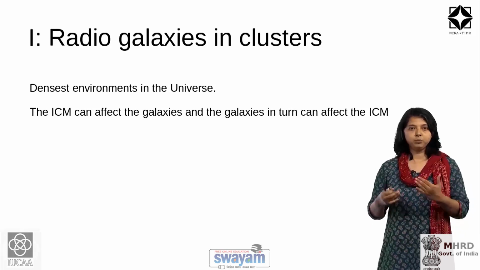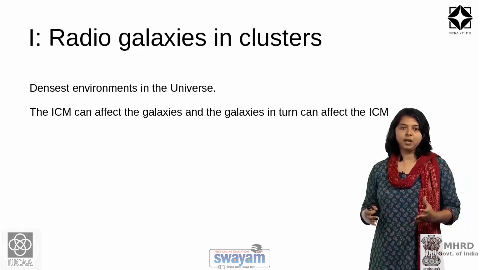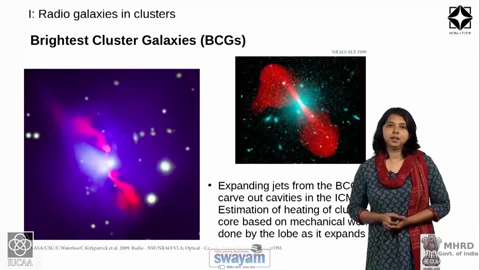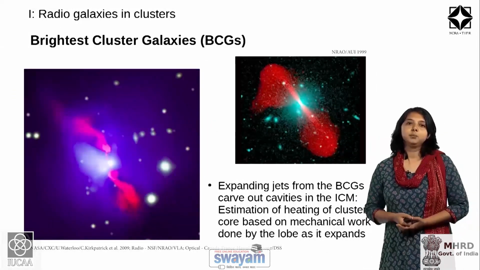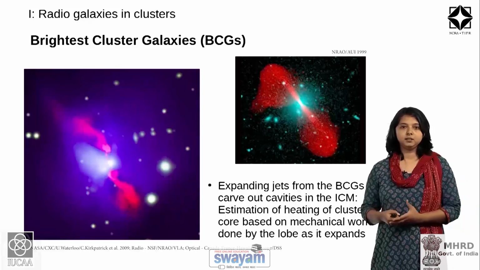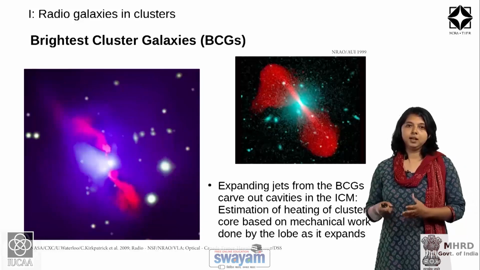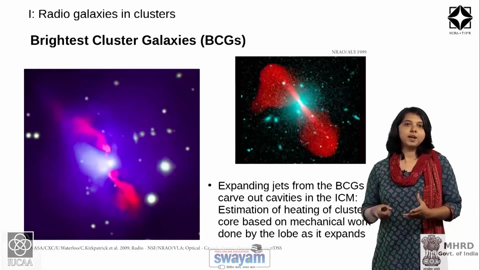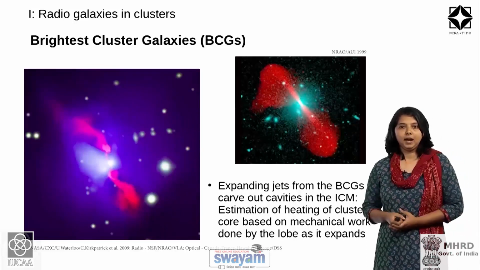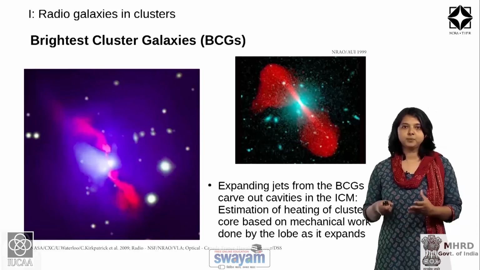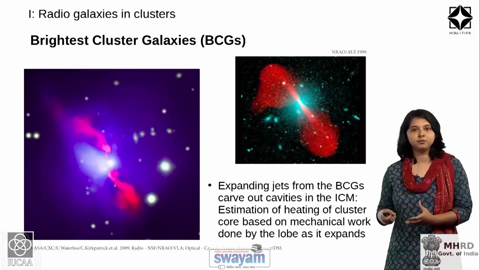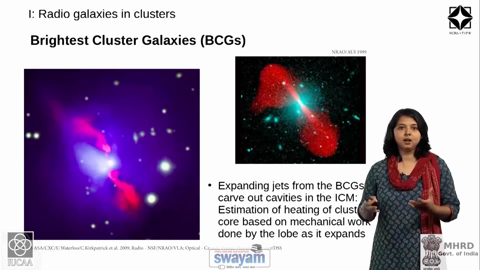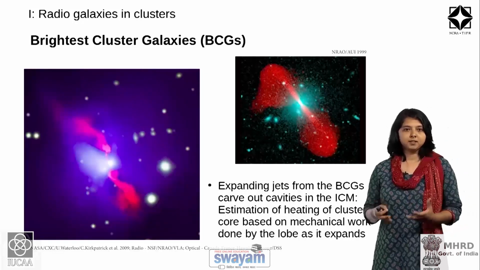So, the galaxy can be affected by the surrounding medium, and in turn the galaxies can affect the intracluster medium. Among all the galaxies in a given galaxy cluster, the brightest cluster galaxies are the ones that experience the densest environment. They are located at the centers of the cluster, which is where the intracluster medium is the densest. And the special location of these brightest cluster galaxies at the bottom of the potential wells of galaxy clusters makes them bigger than all the other galaxies in the cluster. So, these are extremely massive galaxies.